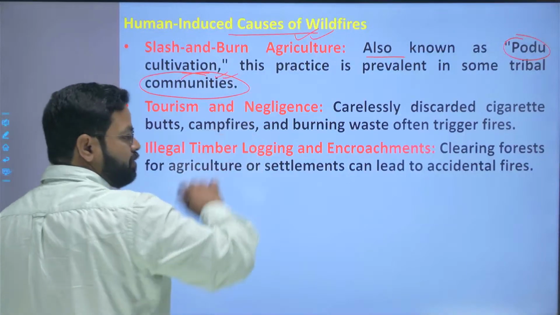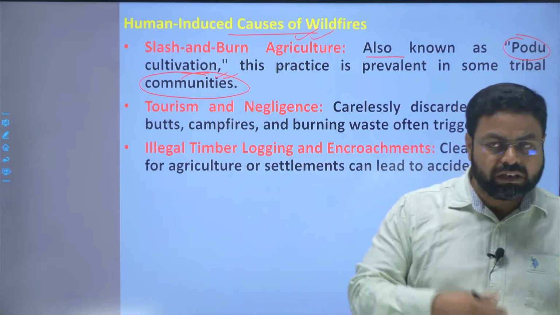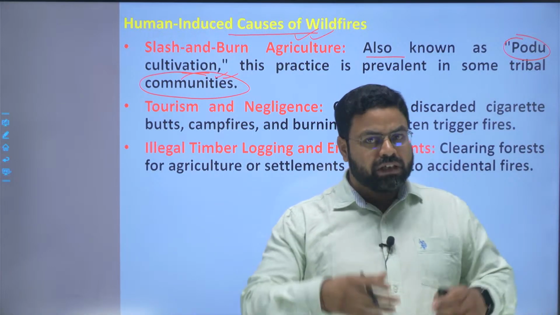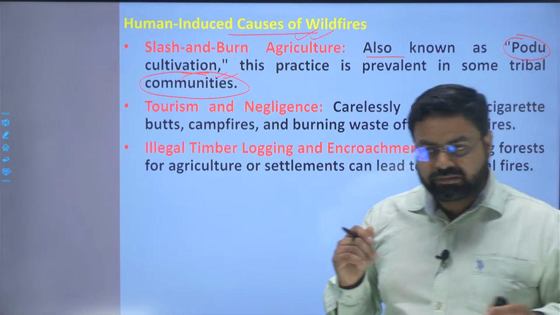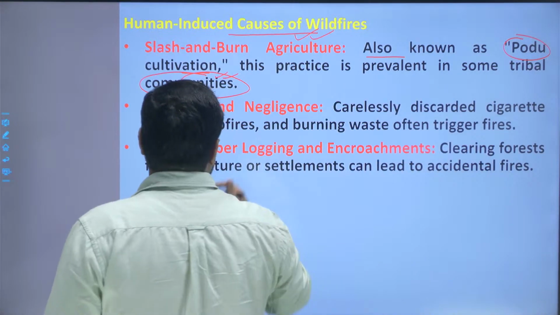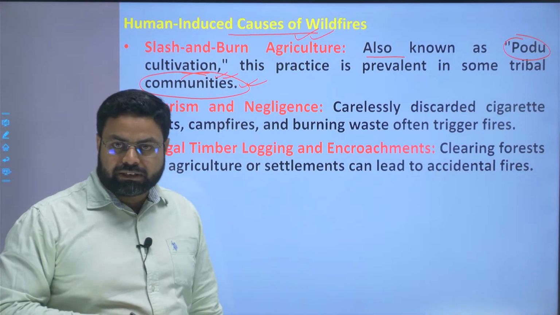In fact, in most states you will find such a practice in tribal dominated regions, and this is a very ancient practice which goes on even today, right? So this is one of the major factors, slash and burn farming, for forest fires.